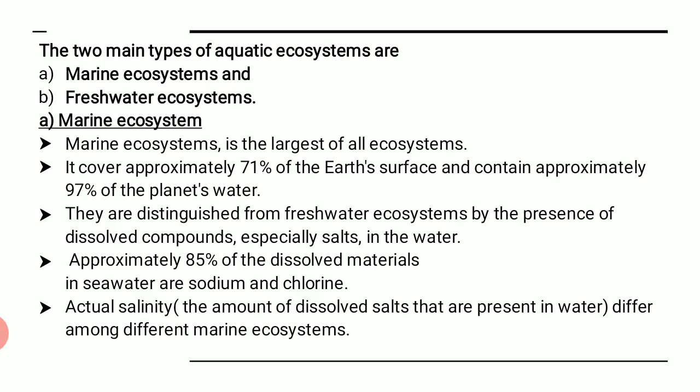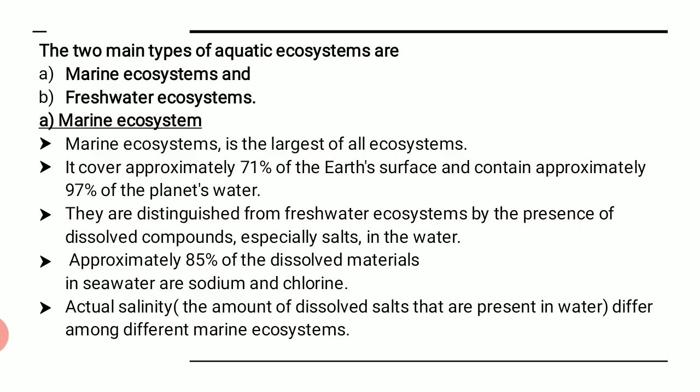Like in terrestrial, we have seen the forest, the grasslands, desert area, right? Same way, in the aquatic also we can divide it into two parts, that is said to be marine ecosystem and freshwater ecosystem. Now, what is this marine ecosystem? We'll study it in detail and then we focus on freshwater ecosystem, right?